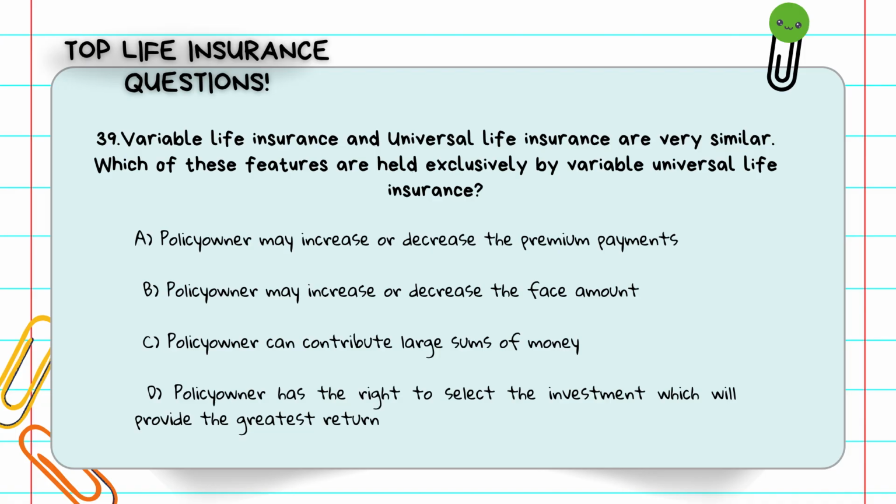C, policy owner can contribute large sums of money. D, policy owner has the right to select the investment which will provide the greatest return. Variable universal life combines flexibility and investment choice. You control both the premiums and the investments. The answer is D, policy owner has the right to select the investment which will provide the greatest return.